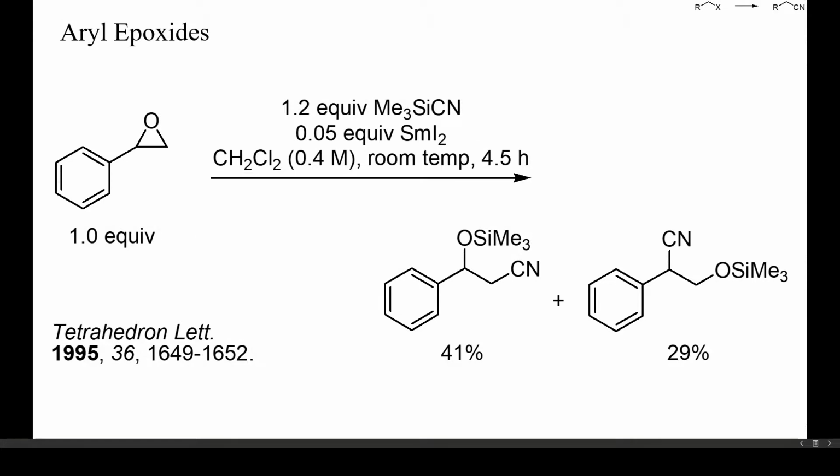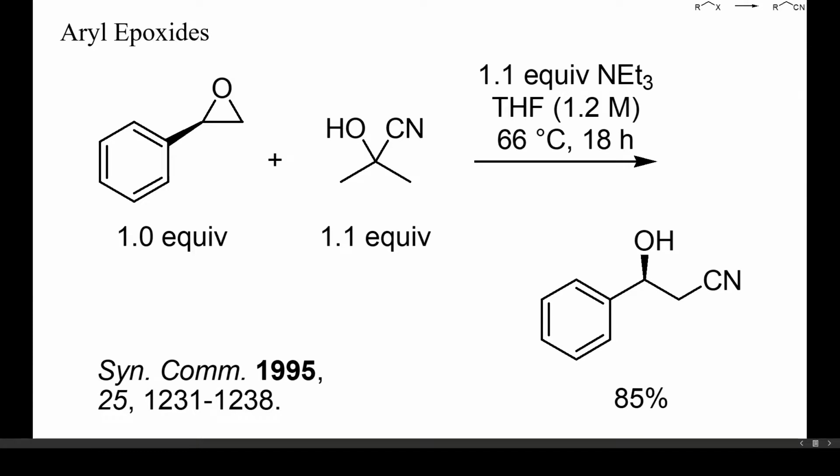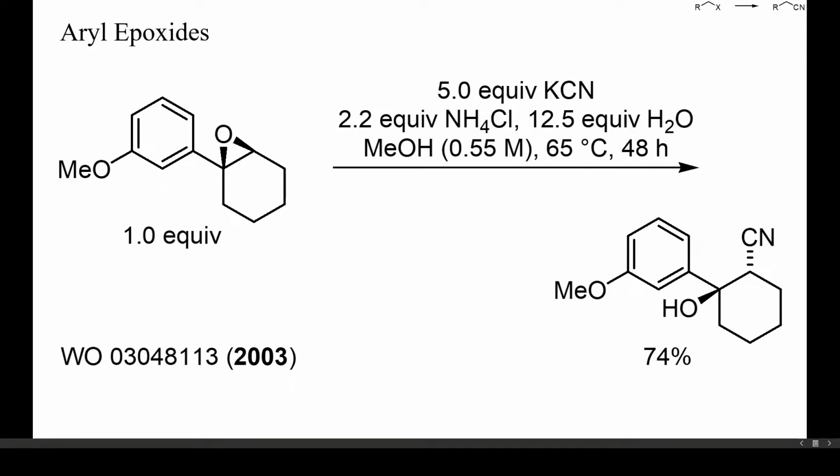Aryl epoxides often give high regioselectivities upon treatment with cyanide, but not always. In this example, an almost equimolar mixture of both isomers resulted upon treatment of styrene oxide with trimethylsilyl cyanide. In the presence of an excess base, though, cyanide cleanly adds to the sterically more accessible methylene group of styrene oxide, as shown here. Substituted aryl epoxides react more slowly with alkali cyanides than styrene oxide. In this example, the reaction was conducted in aqueous methanol in the presence of ammonium chloride as buffer, but required refluxing for 2 days.